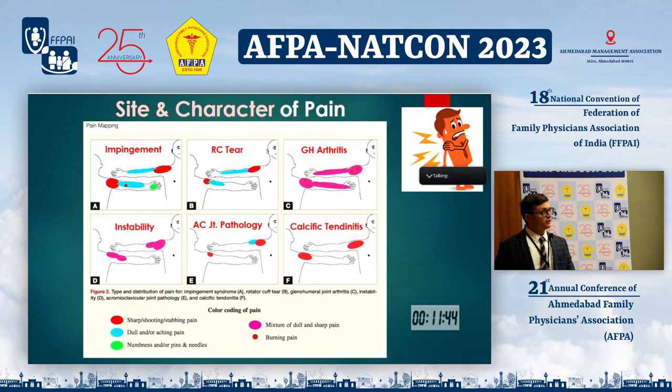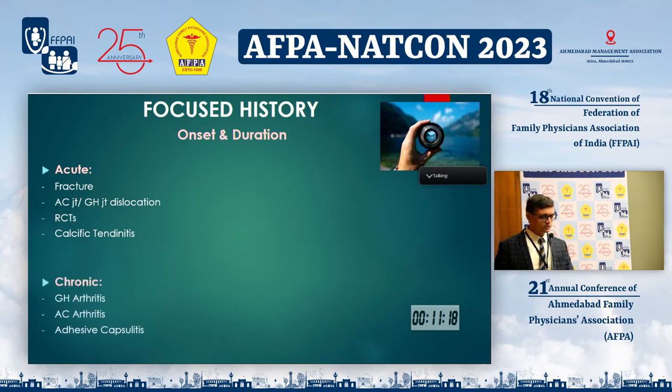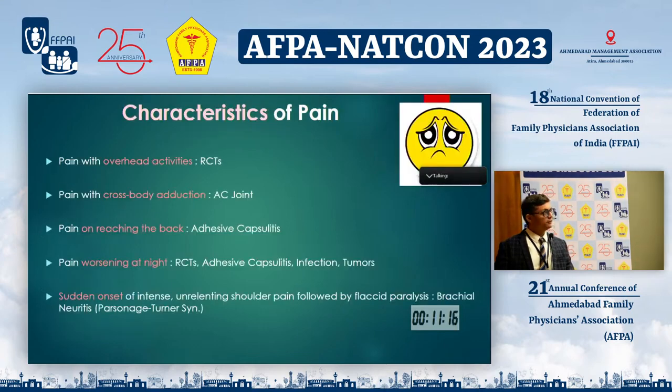If we consider site and character of pain, the pain due to subacromial impingement, rotator cuff tears, AC joint pathologies, or calcific tendinitis is generally sharp and shooting in nature and is concentrated around the shoulder joint. Sometimes it radiates over the upper part of the arm and forearm. Whereas the pain due to glenohumeral arthritis and instability is dull aching in nature and is concentrated around the shoulder joint. Acute pain is found in fractures and dislocations, and chronic pain is generally found in arthritis.